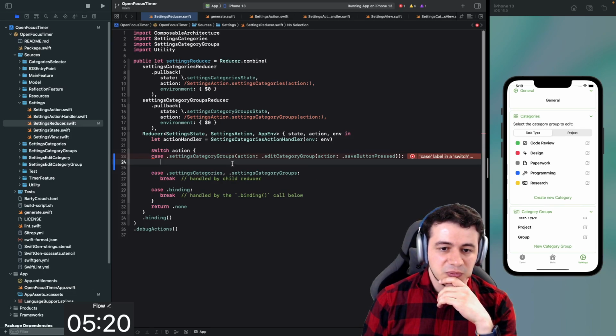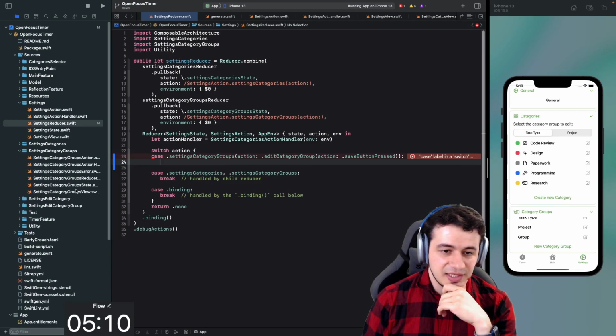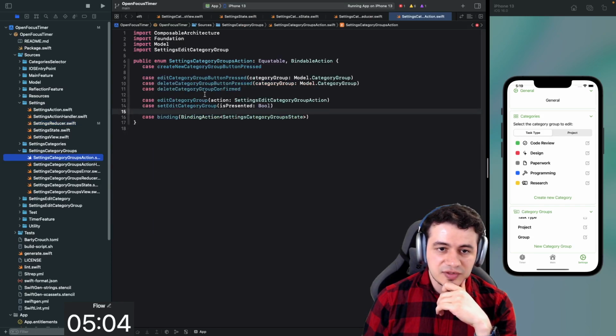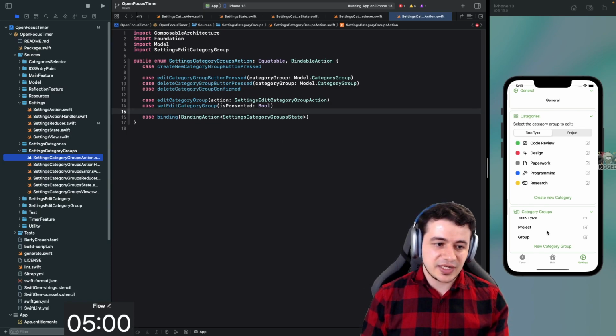So I want to go into the settings category groups here. And inside of here, I want to add into the actions. So these are the possible actions that can happen inside of category groups.